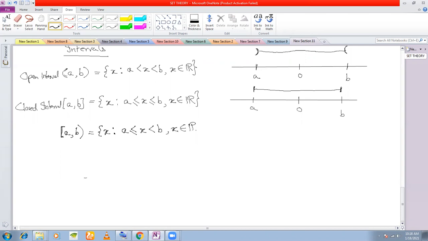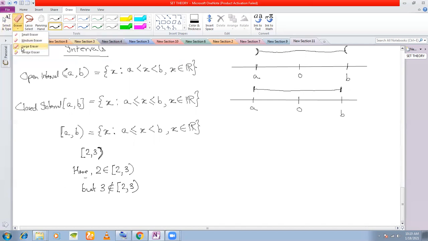So that means if I'm talking about this interval here, [2, 3), as I was saying, this interval. So here 2 will belong to this, right? But 3 will not belong to this interval. 2.9 can belong to this set. 2.5 can belong to this set. Okay. So that is what it means.